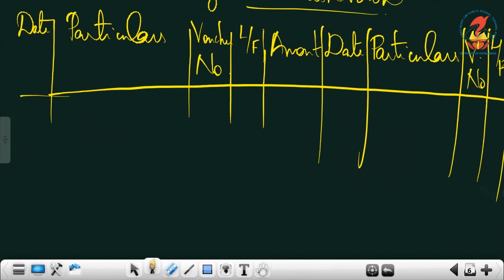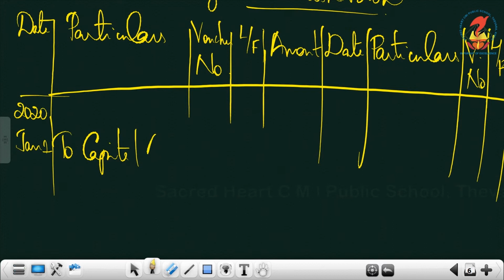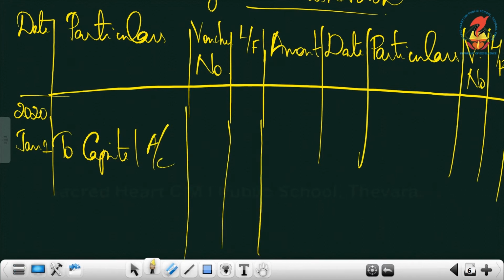It is 2020, Jan 1st, to capital account. So direct posting we are doing just like ledger, but you can't look into the journal entry because we don't have any entries. Direct posting you must do. 2 lakhs. Voucher number and LF will be blank.